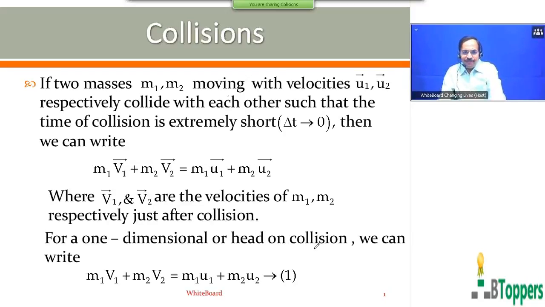For a one-dimensional collision, we can write m1 v1 plus m2 v2 equal to m1 u1 plus m2 u2. This we call equation number 1. Come on, copy down this.